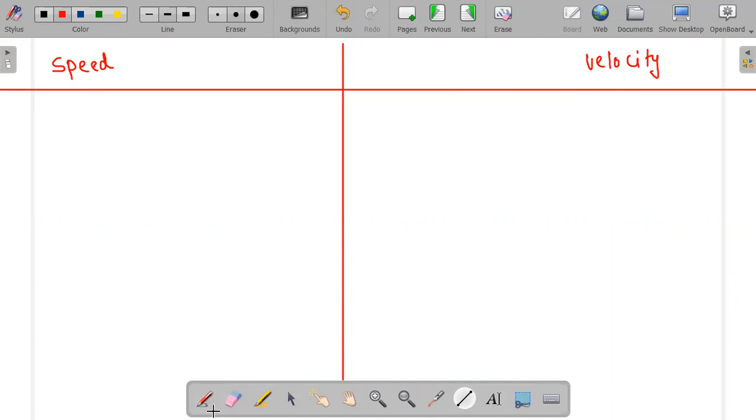We studied about this. Hopefully, you wrote this. So, what is the formula of speed? The formula of speed is distance upon time. And what is the formula of velocity? It is displacement upon time. First of all.